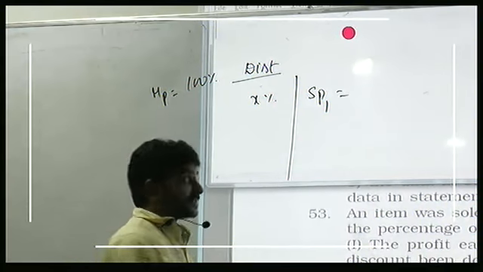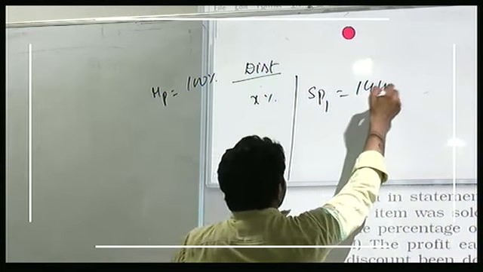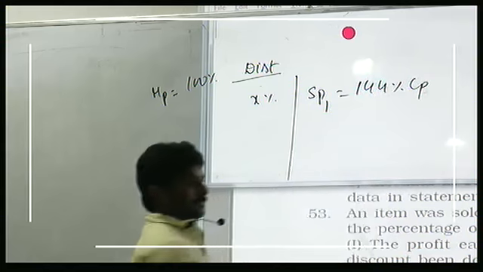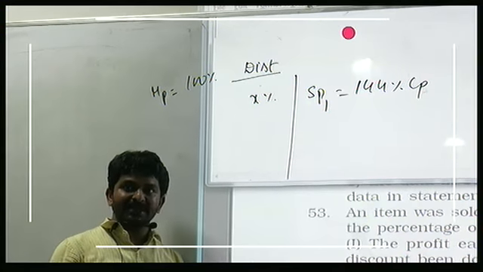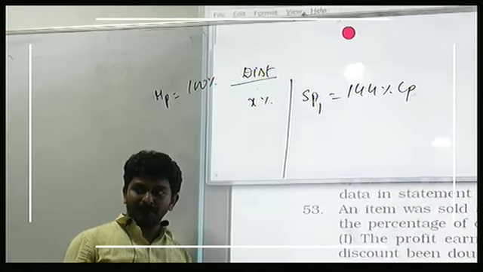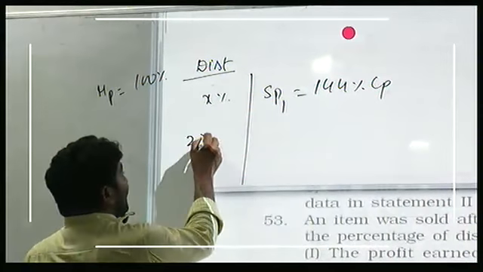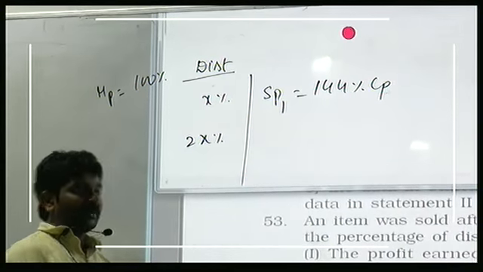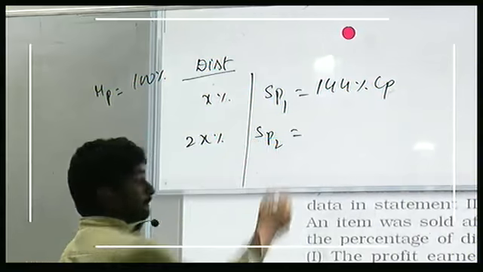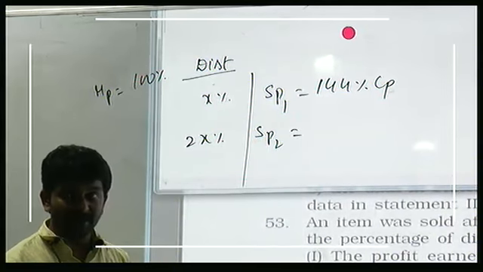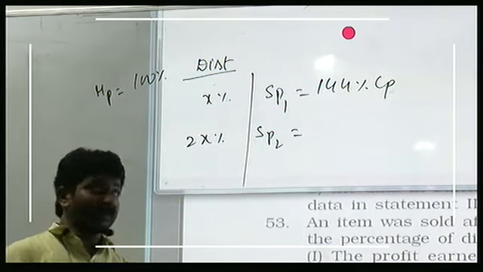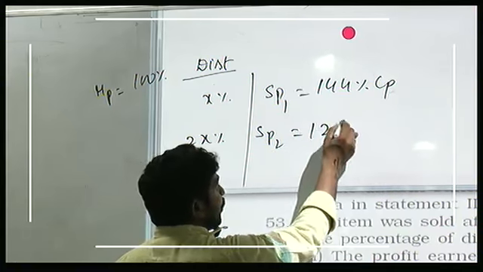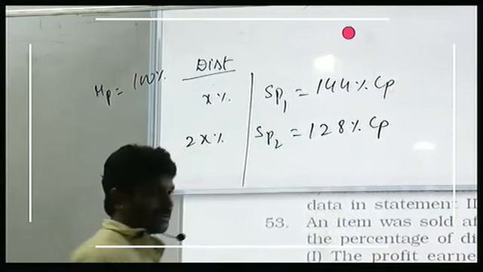44%. Now, that becomes 144% of the cost price. Selling price in the first case. Are you getting my point or not? Now, if it doubles, profit is going to be 28% only. In that case, selling price is 128% of the cost price.